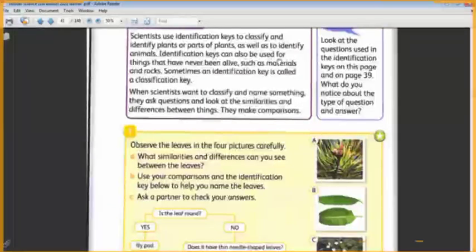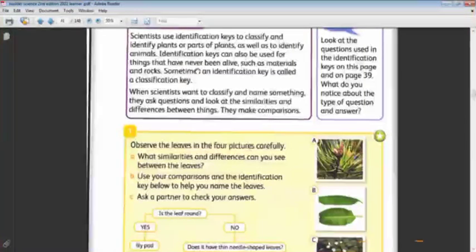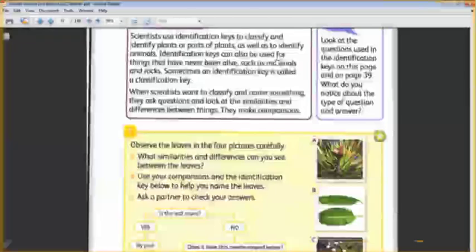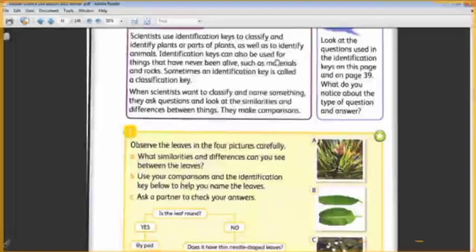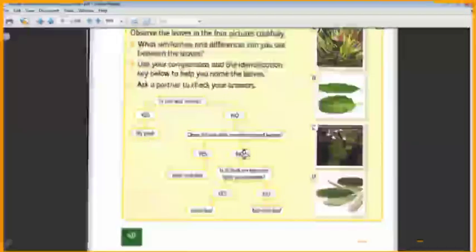Okay, we can use it also. The identification key can also be used for things that have never been alive. We can use it to differentiate between non-living things, never been alive, such as materials and rocks, like plastic, metal, glass. We can use the identification key to sort them or to classify them. Okay, let's answer this.